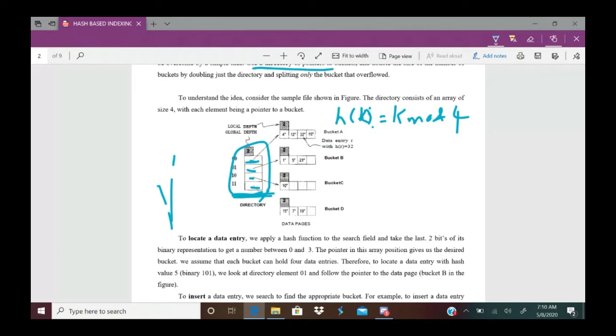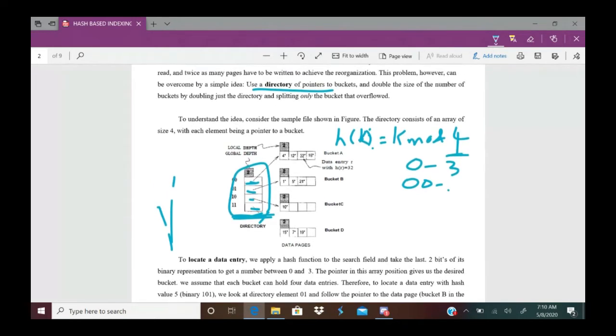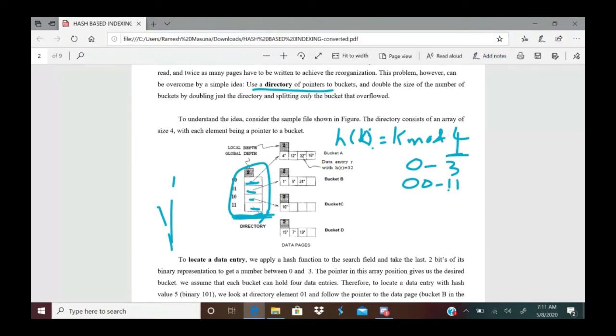Because 4 buckets are there, binary numbers range from 0 to 3. 0 is represented with 00 in binary, 1 is represented with 01, 2 is represented with 10, and 3 is represented with 11.